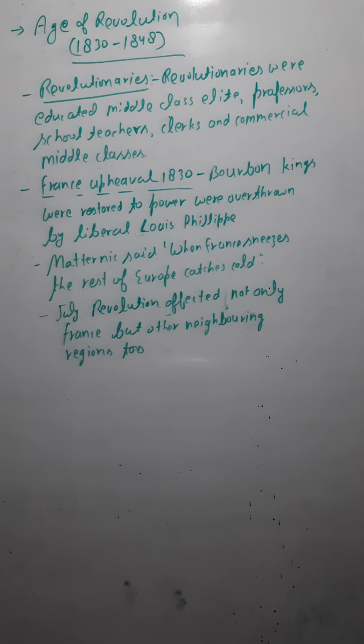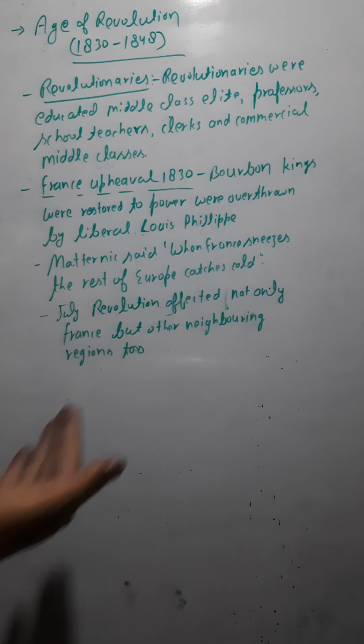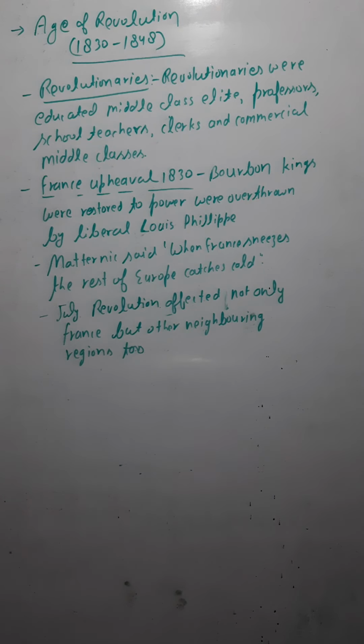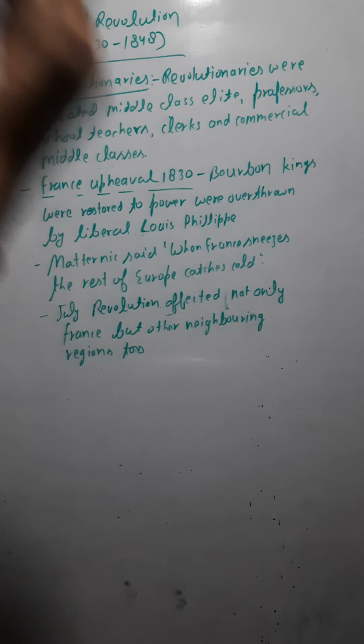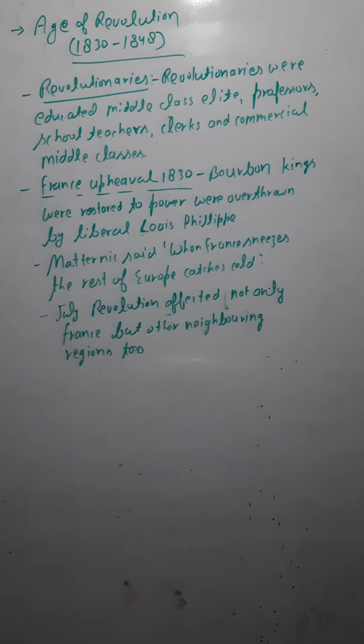What happened during that period was quite revolutionary, means some changes were there in France, in Belgium, in Greece. There were some changes in all these countries. That is why we call it the age of revolution.